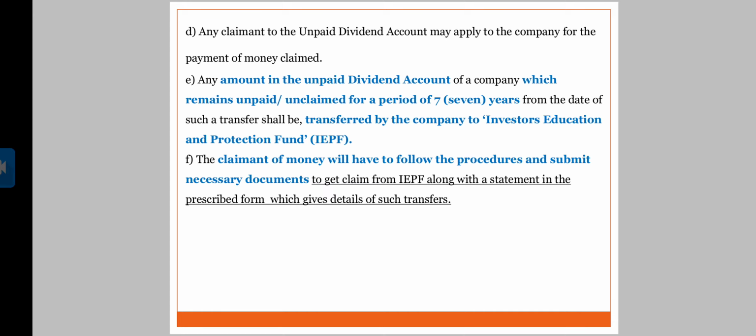Now, after 7 years, if it is still unpaid and unclaimed, it should be transferred by the company to the Investors Education and Protection Fund. Now, the claimant of the money will have to follow the procedures and submit the necessary documents. If you are trying to claim that dividend, you have to follow the procedures and submit the necessary documents to get the same.